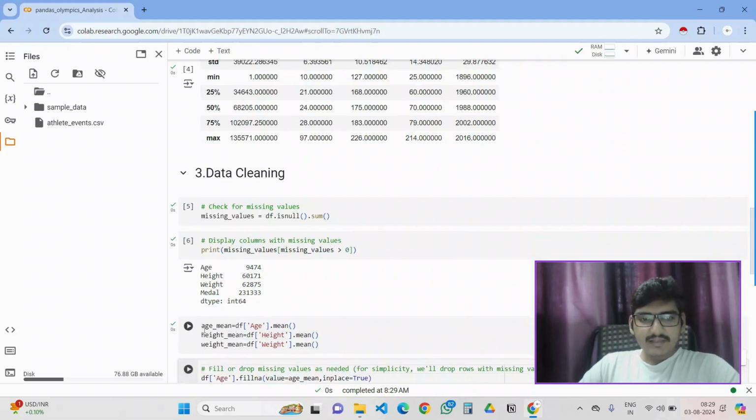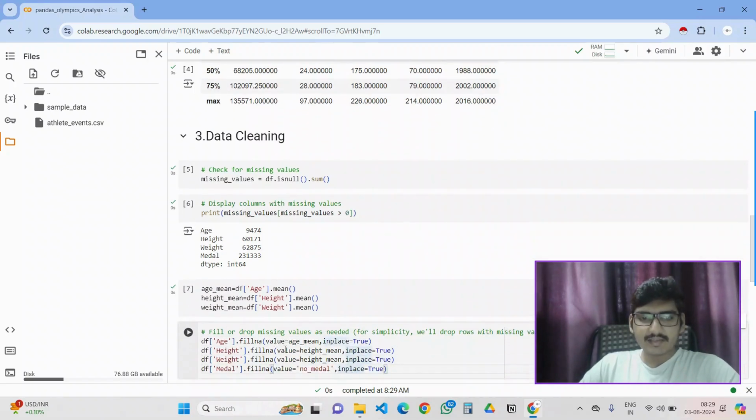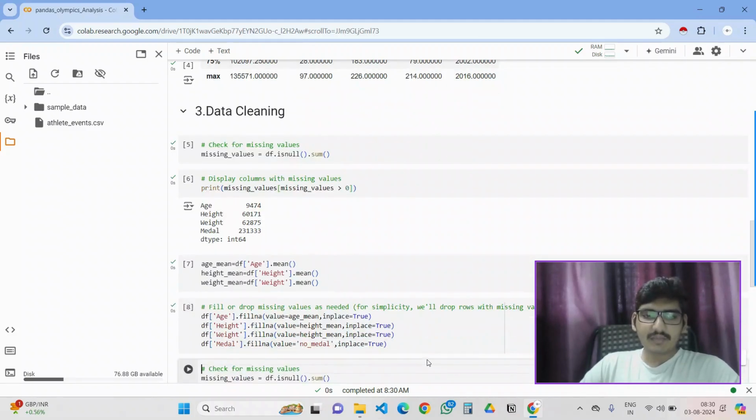And I'm replacing the age, height, and weight with their means, which I calculated. fillna is nothing but the replacement. The value we want to replace with is represented here. I'm giving the means with respect to age, height, and weight, and after that I'm giving the medal, whose null values I'm replacing with no medal. In this way, inplace equals True satisfies the condition.